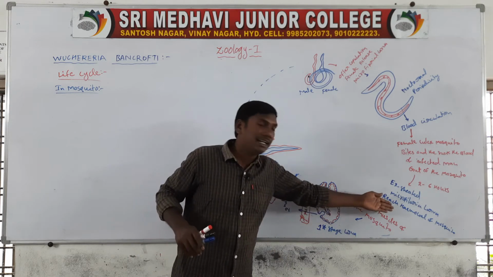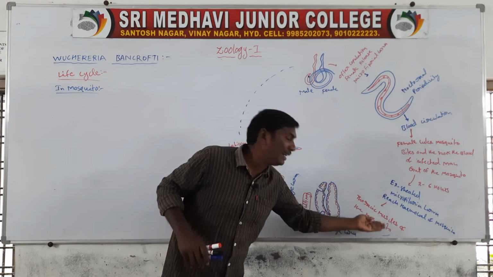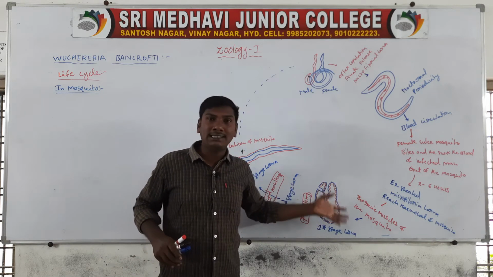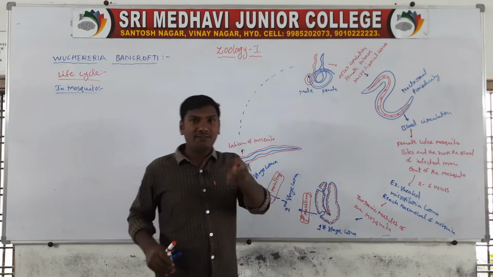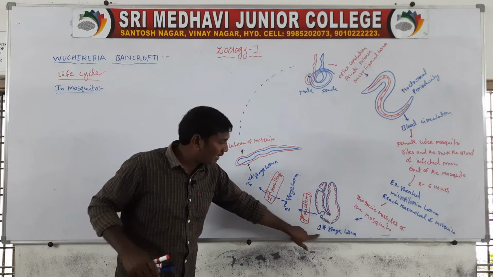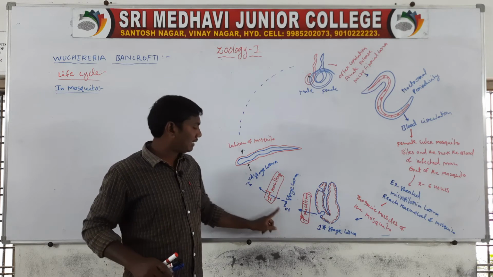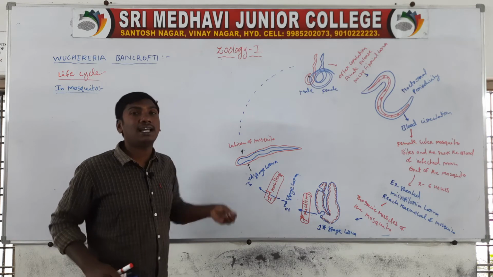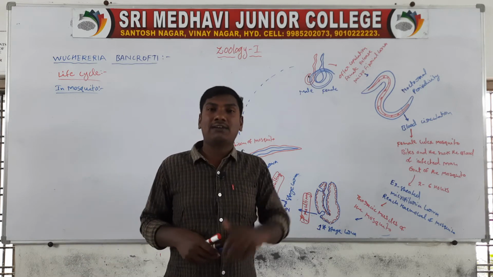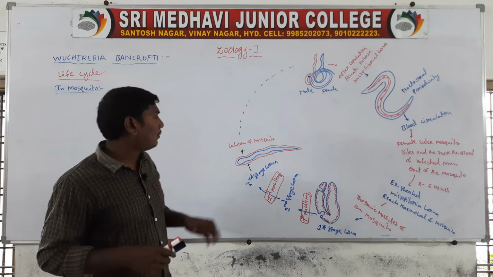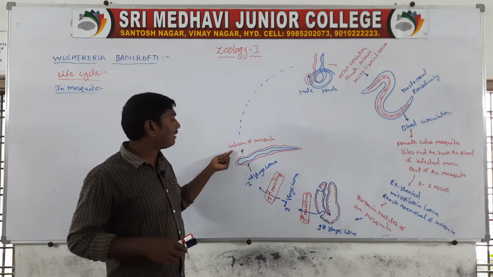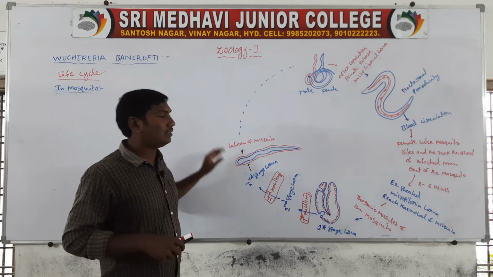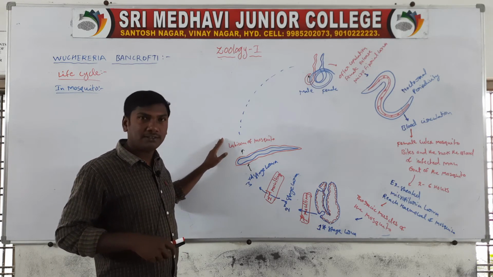So they reach the gut of the mosquito. Next, from the hemocoel to the thoracic muscles, they convert to the sausage shaped larva, called the first stage larva. With the first molting they convert to the second stage larva, and with the second molting to the third stage larva. The third stage larva is the infective stage of Wuchereria bancrofti and reaches the labium of the mosquito.